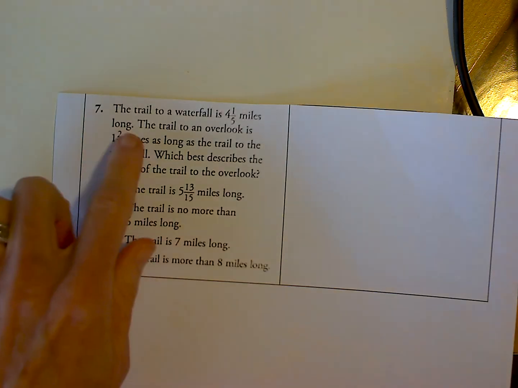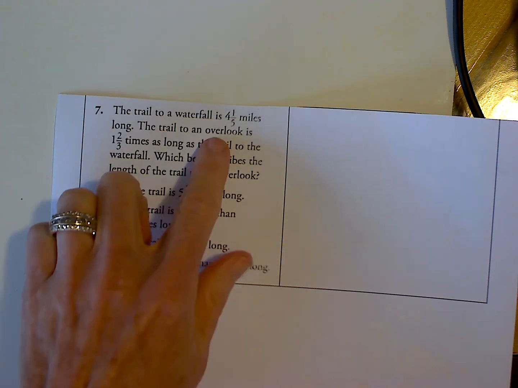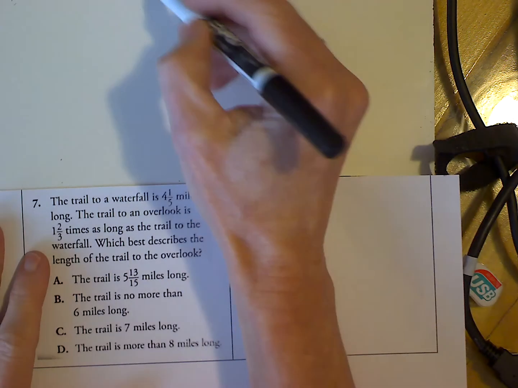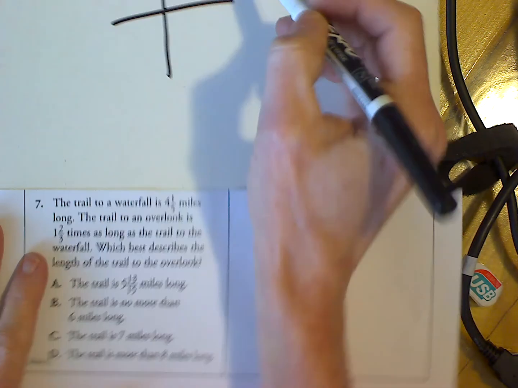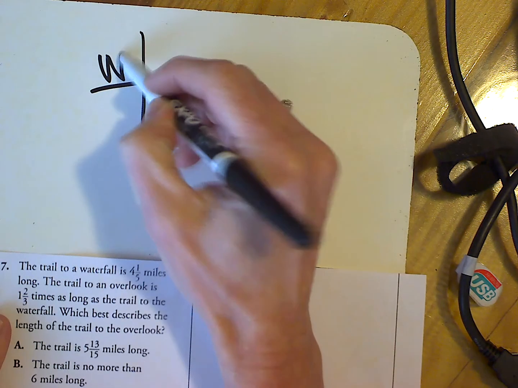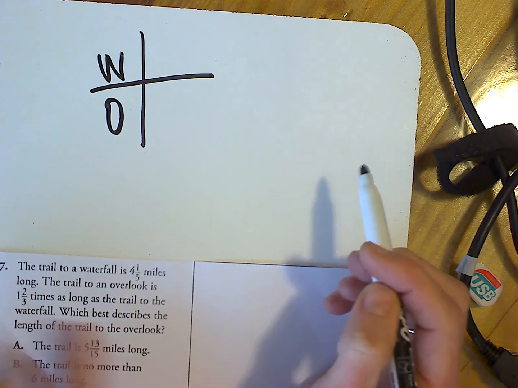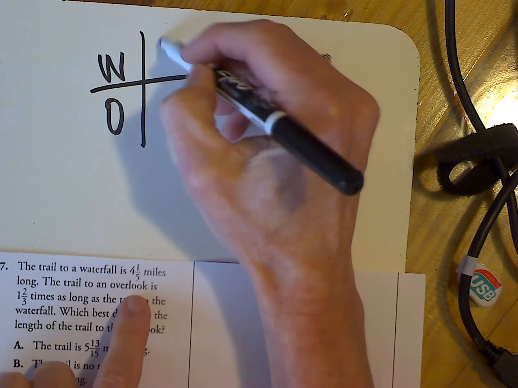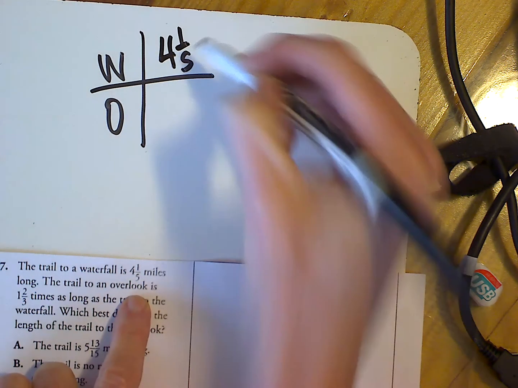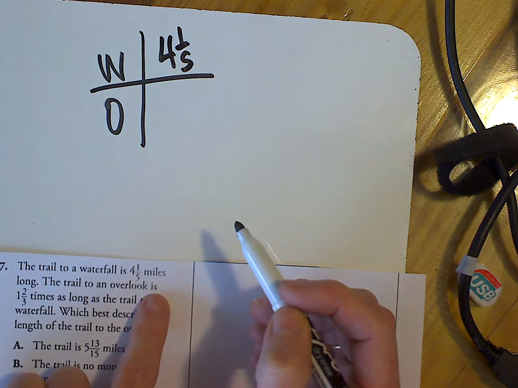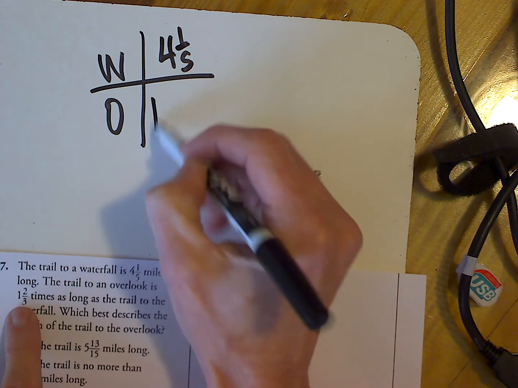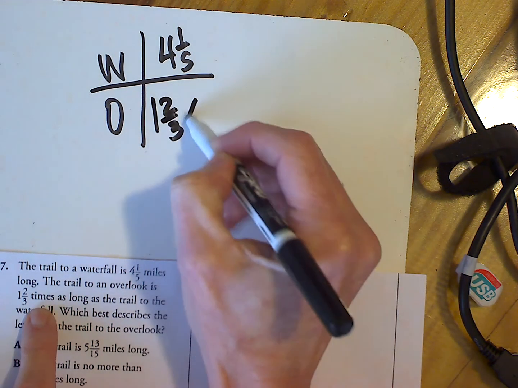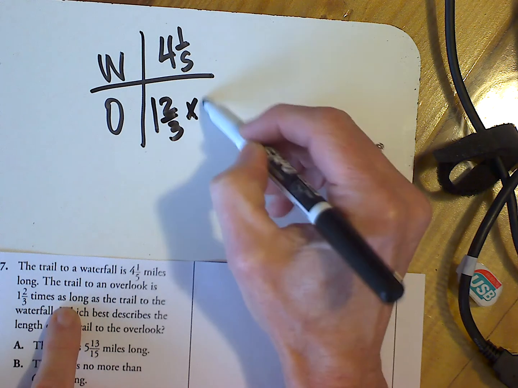Well, we're describing a trail to a waterfall and then a trail to an overlook. So I need a chart to keep my information organized. I have a waterfall and I have an overlook. I know that the trail to the waterfall is, and "is" means equals, 4 1/5. But to the overlook, it says it equals 1 2/3 times as long as the trail to the waterfall.